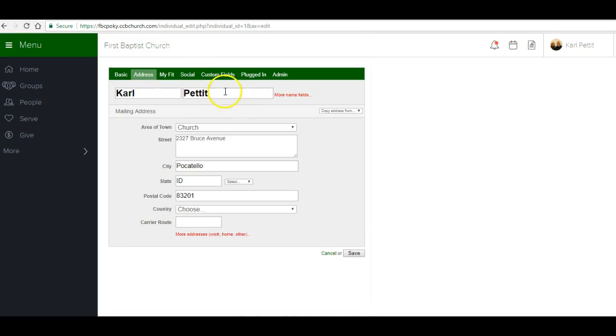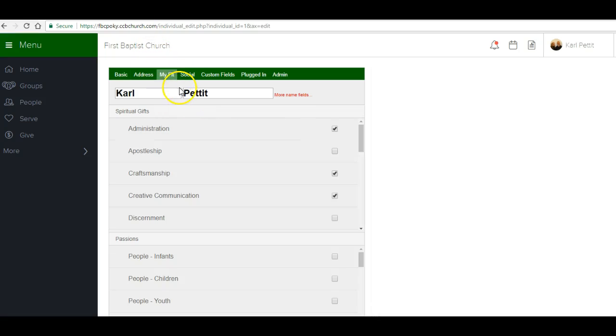So let's start with address. Just go in and make sure that all this is accurate. Everything's good there. And then we're going to jump into My Fit. This is where it takes a little bit of time. There's several categories here. We're going to start with spiritual gifts.